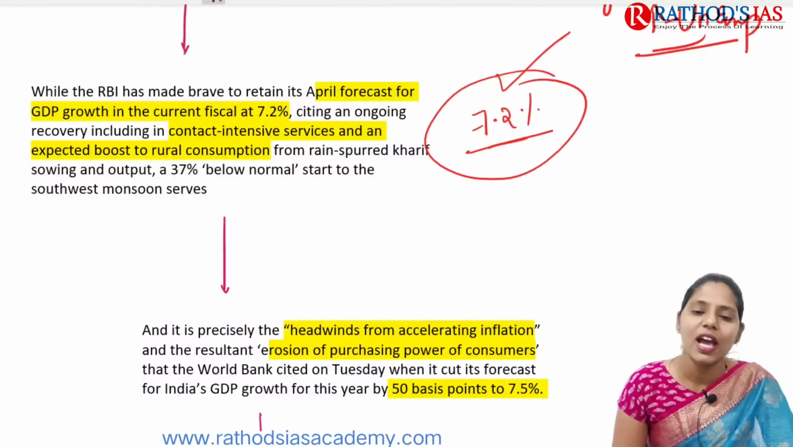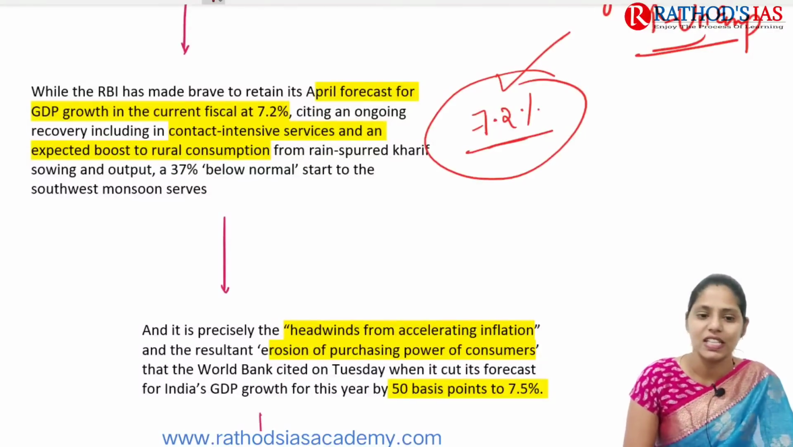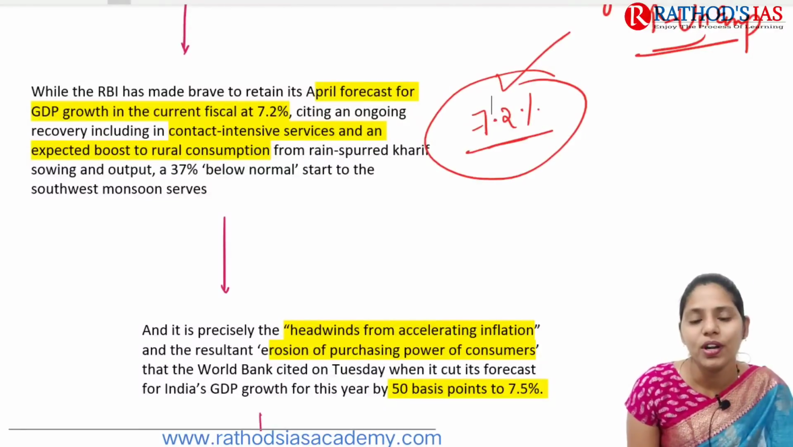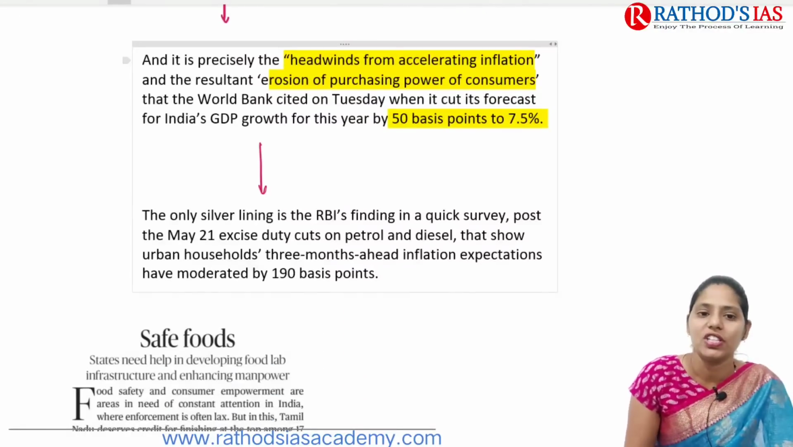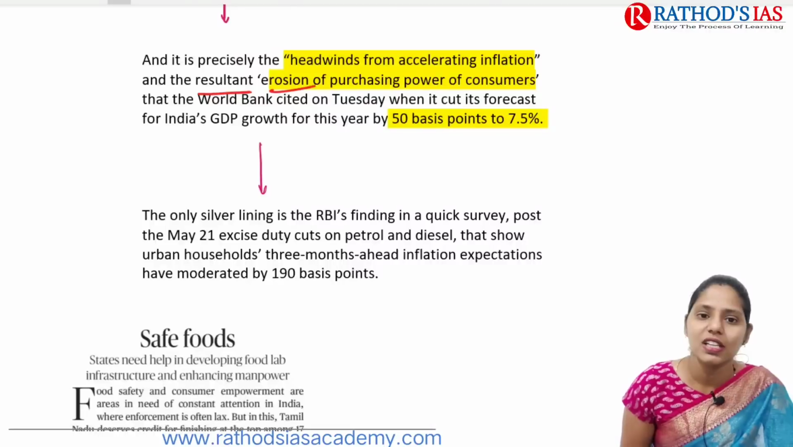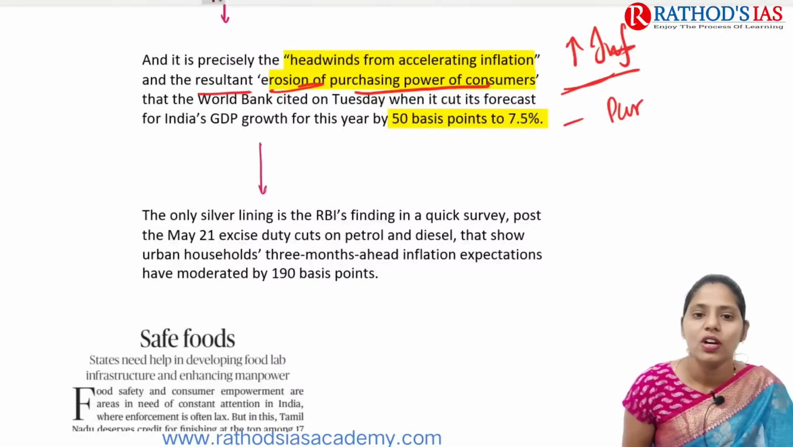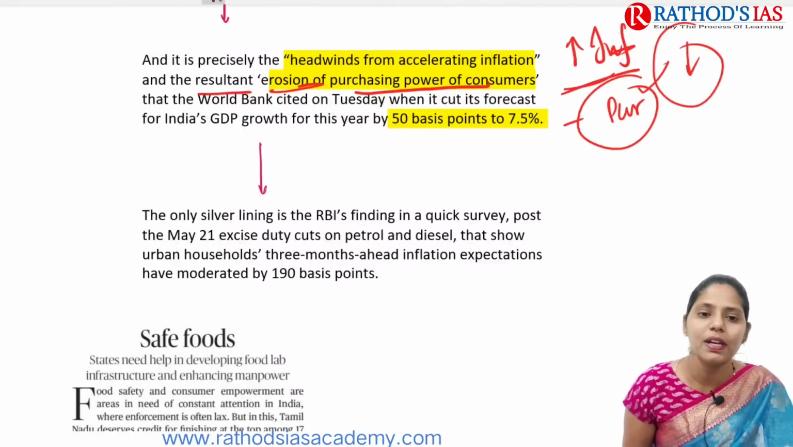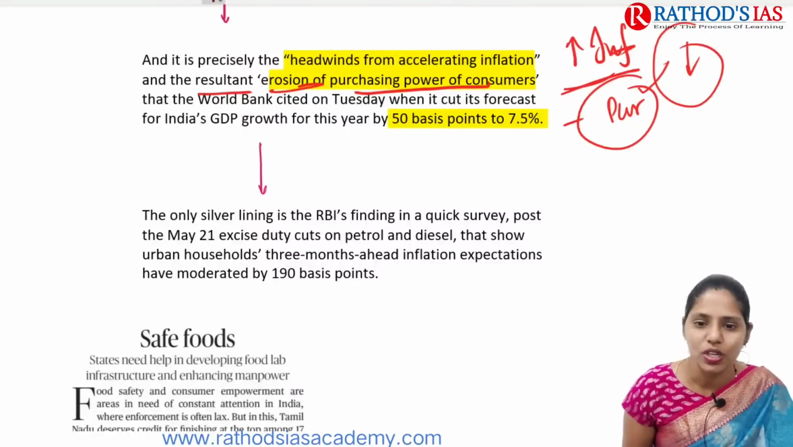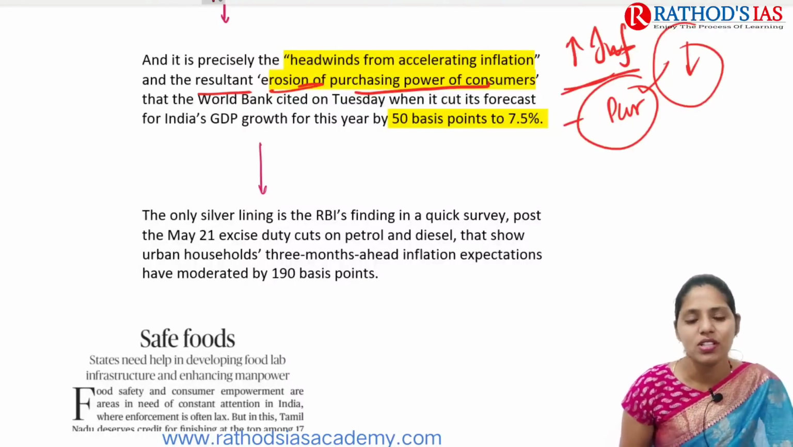Okay, but on the other side, there is an increase or acceleration of inflation that is mainly seen. So what is the important reason for this acceleration of inflation? It is mainly the resultant erosion of purchasing power. Whenever inflation increases, that also leads to erosion of purchasing power, that is, a decrease in the purchasing power of people. This is what the World Bank mainly said. Okay, so that is about this topic.